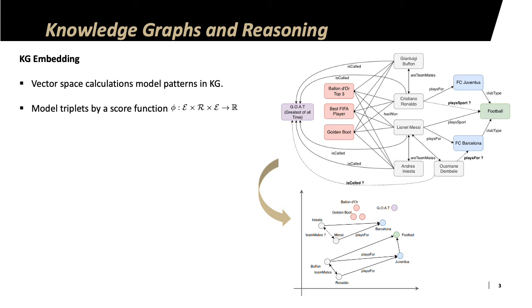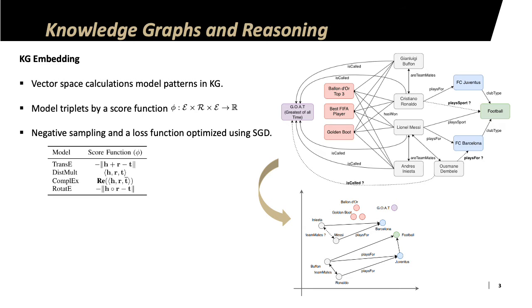Because the score function is parameterized with learnable embeddings, the learning process is now to maximize the score for the correct triplets while minimizing the score for the incorrect ones. Because no negatives are available in the knowledge graph, we have to resort to negative sampling, where we randomly perturb existing triplets to form a negative set. This set, along with the loss function, is optimized using gradient descent, and hopefully we can backpropagate our losses back to the entity and relation embeddings and learn them from data. Multiple methods have been proposed in the literature, and TransE is one of the earliest and simplest ones. In TransE, the score function is just a translation in Euclidean space.